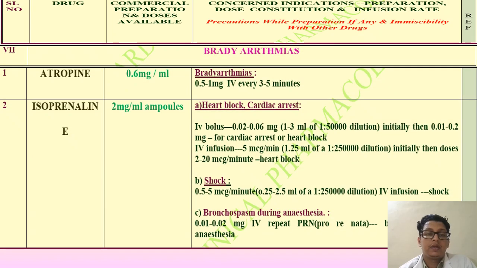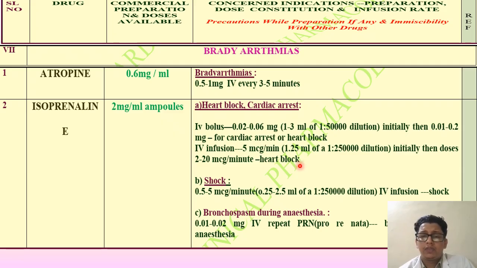Bradyarrhythmia: atropine 0.6 milligram per ml available. We can give 0.5 to 1 milligram IV every 3 to 5 minutes. Isoprenaline 2 milligram per ml available. Heart block and cardiac arrest: IV bolus 0.02 to 0.06 milligram, that's 1 to 3 ml of 1 in 50,000 dilution initially, then 0.01 to 0.2 milligram for cardiac arrest or heart failure.